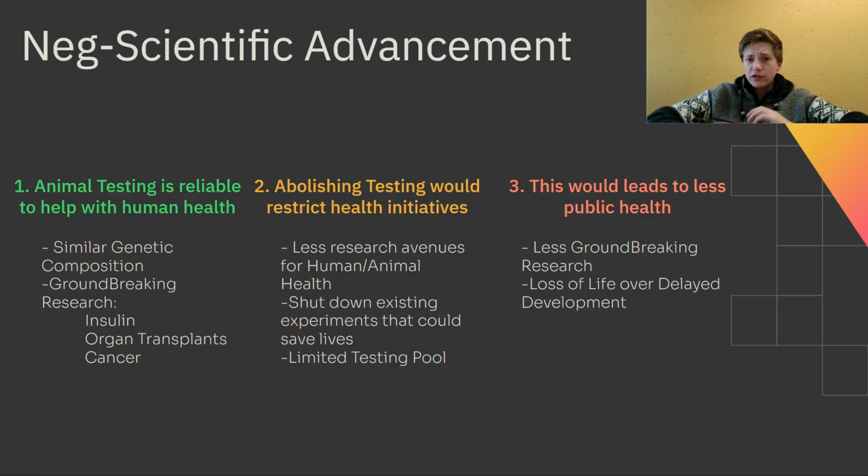But also, if you want to take this on another route, you can explain that with limited testing pools, we often don't know the effects that the treatments and the pesticides we create will have on other species, and we're much more likely to cause harm with the advancements that we do make because we're unable to figure out what exactly we're doing. Okay. How do I go to the next slide?